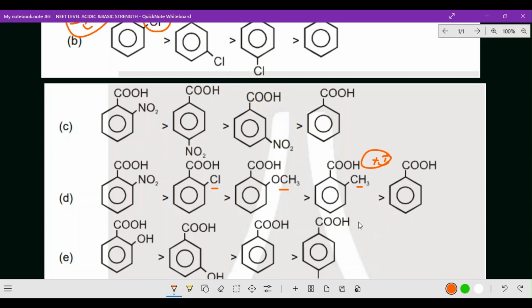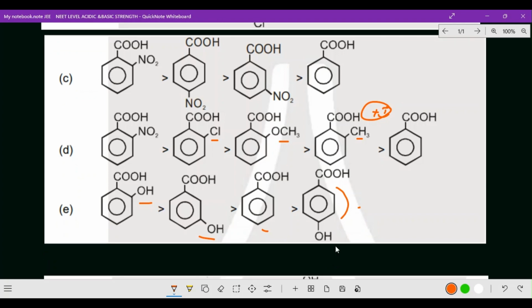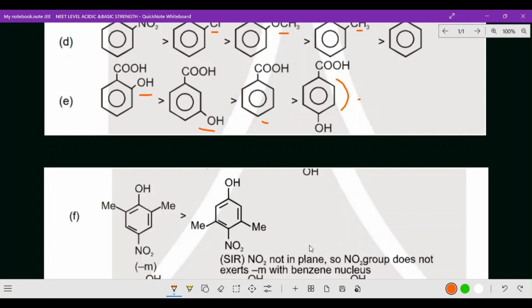Next, orthohydroxybenzoic acid, metanitrobenzoic acid, and benzoic acid, and last, parahydroxybenzoic acid, where resonance takes place. These are of special importance, and I think these are important questions at competitive level.